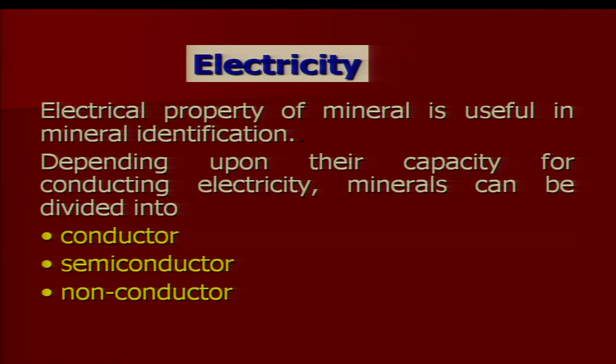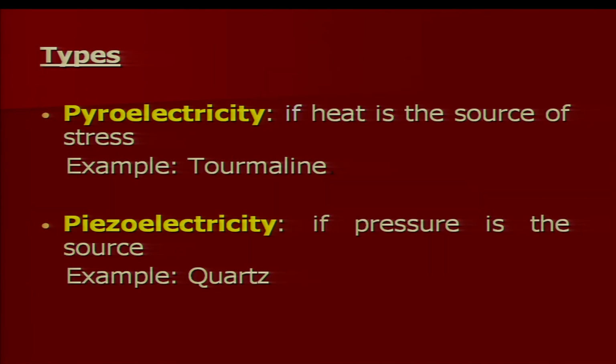Examples of electrically conductive minerals are native copper, silver and gold. Another important property is that when you apply electricity or stress, minerals behave differentially.